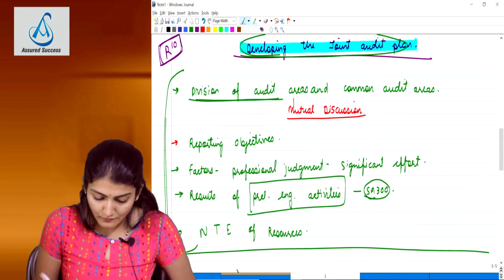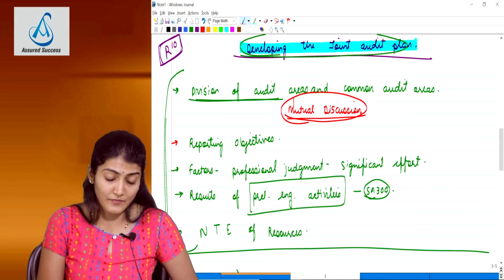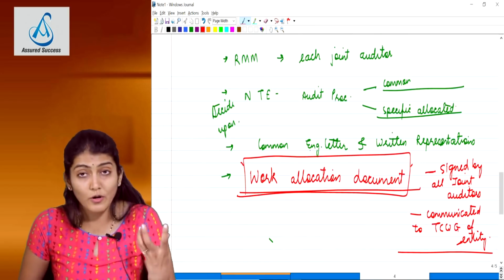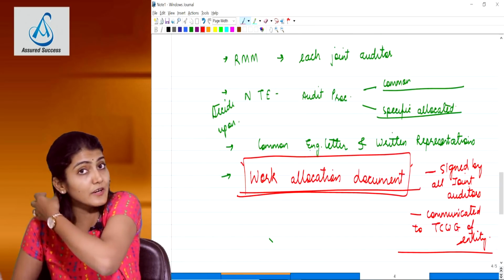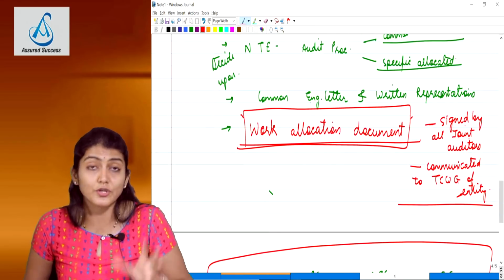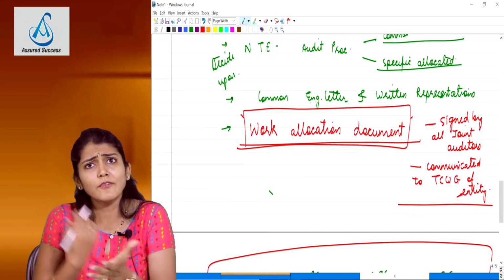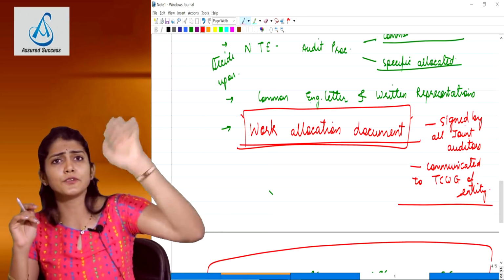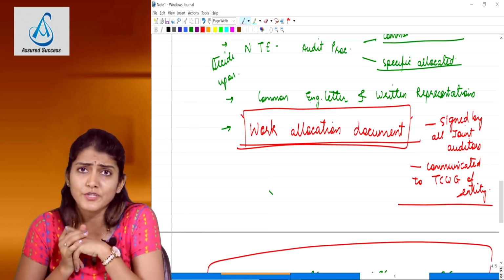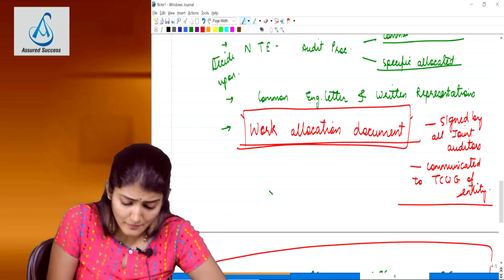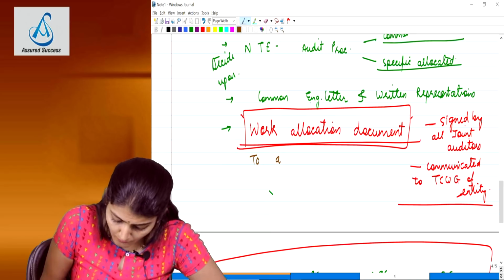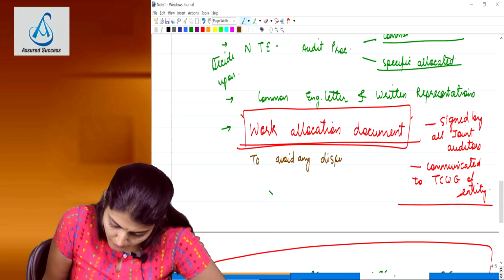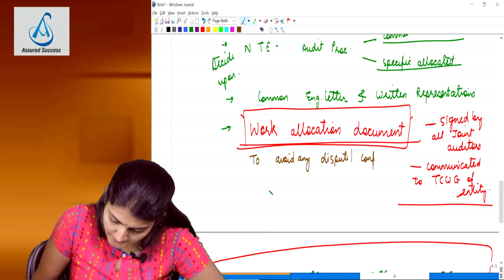So how has the division of work been done? By mutual discussion. Then the division of work is required to be documented. What is that piece of paper called where the division of work has been documented? The work allocation document. Why do you need a work allocation document? I am going to do the balance sheet, you are going to do P&L, you are going to do notes, the joint venture we all check. Why is this document required? To avoid any dispute or confusion. Are you paying attention?